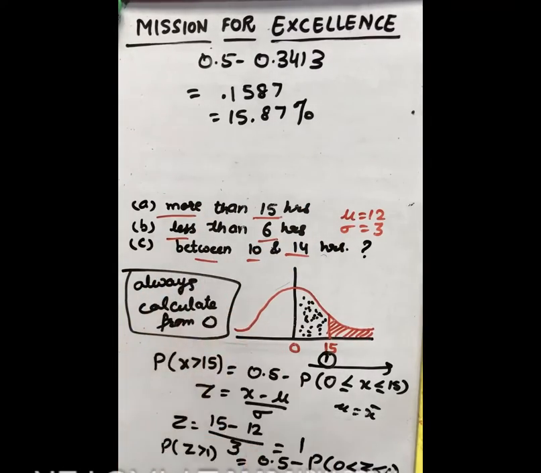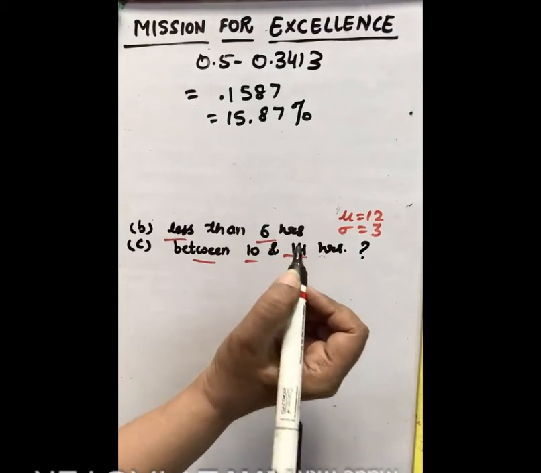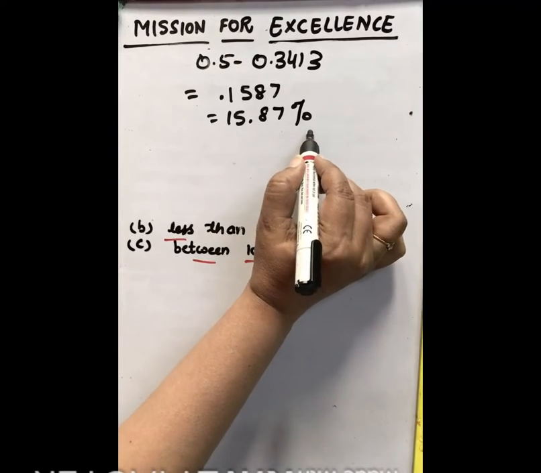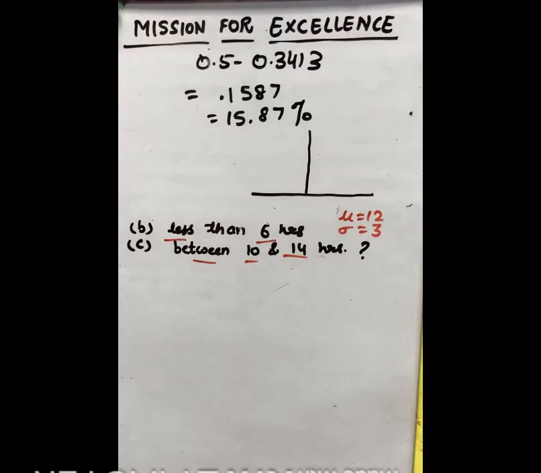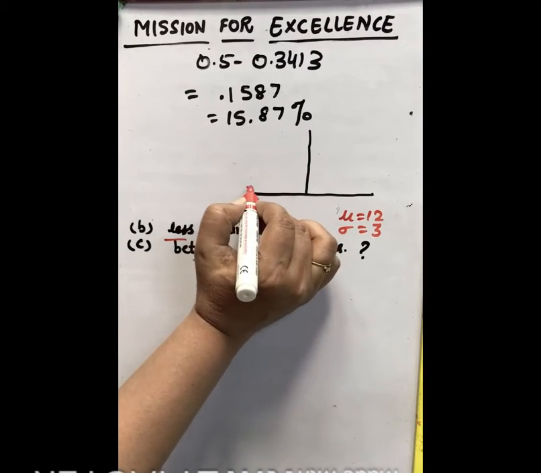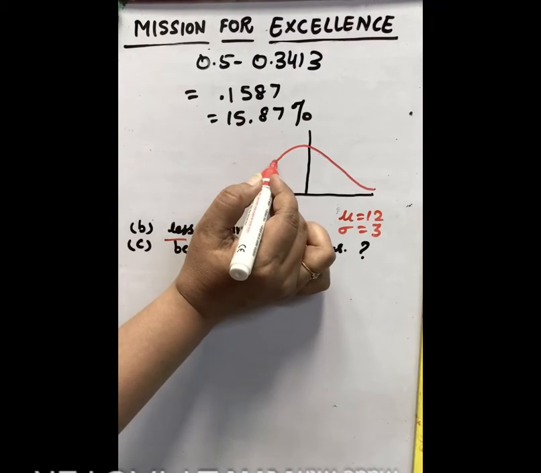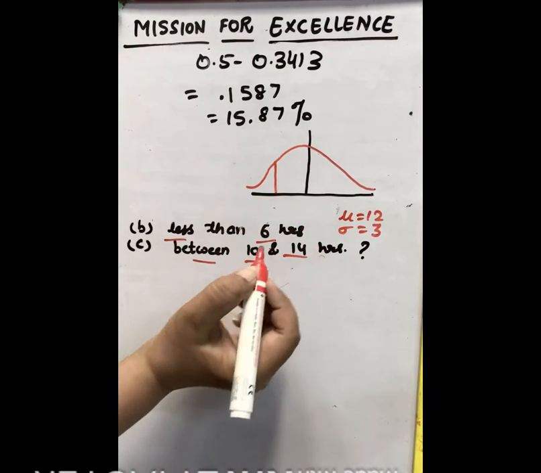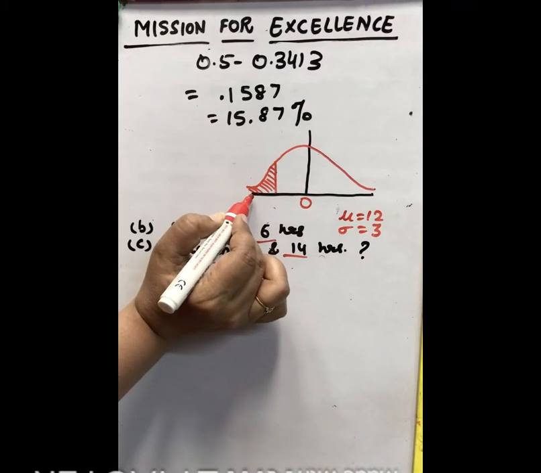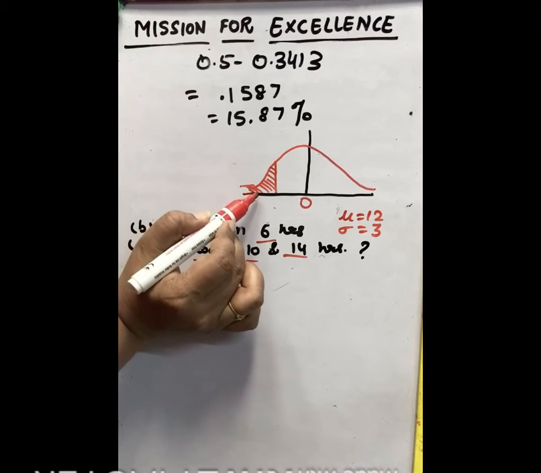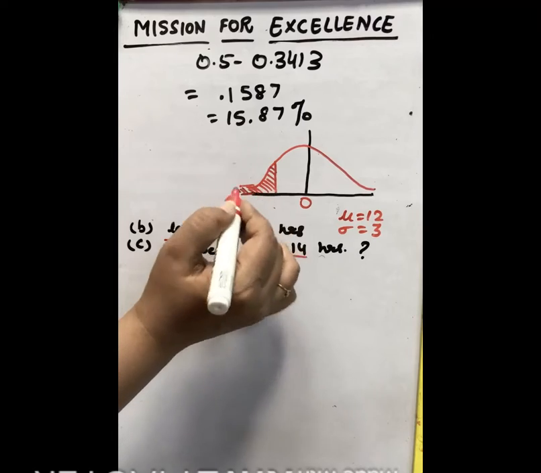Now let us discuss the second part. Now let us discuss this second point, less than 6 hours. So let us first again make the curve for 6 hours. Take the one symmetrical curve here. Now since it is less, so we take the value here to the left side. Now we have to calculate this whole area. This line doesn't touch this, so it will go up to infinity. So now we have to calculate this less than 6 hours.